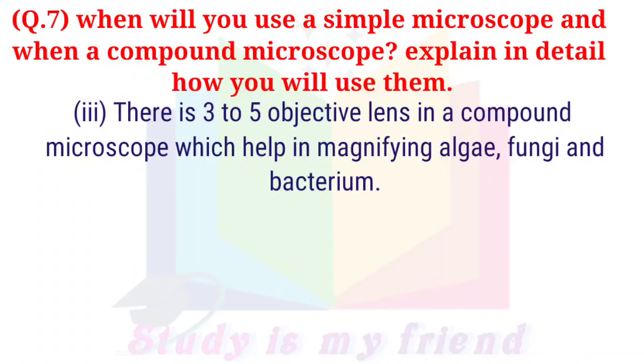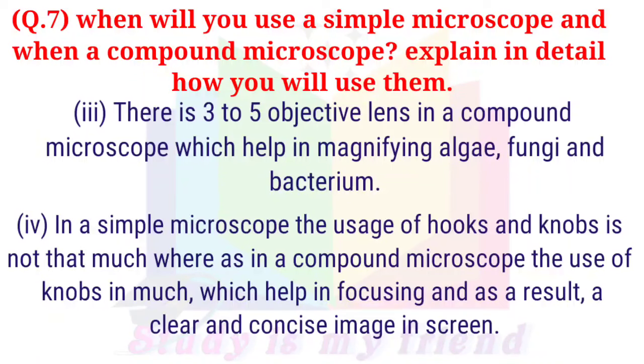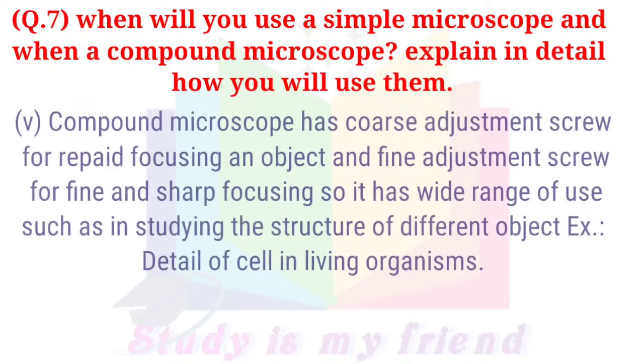3. There are 3 to 5 objective lenses in a compound microscope which help in magnifying algae, fungi and bacteria. 4. In a simple microscope, the usage of knobs is not that much, whereas in a compound microscope the use of knobs is much, which helps in focusing and as a result a clear and concise image on the screen. 5.